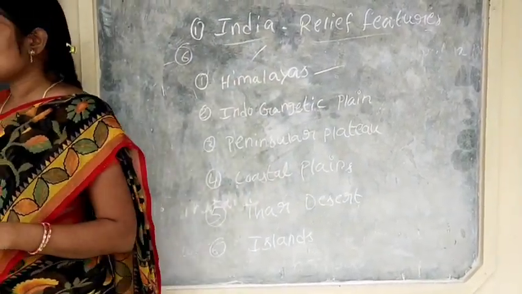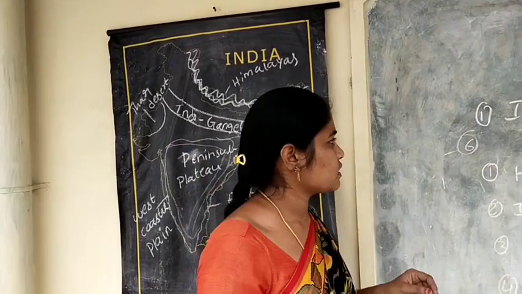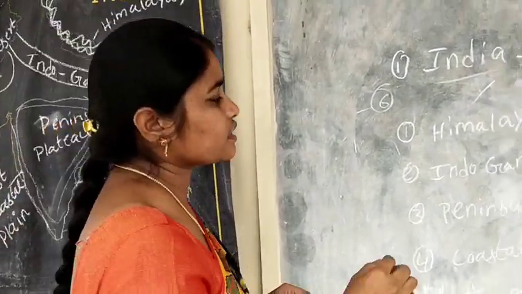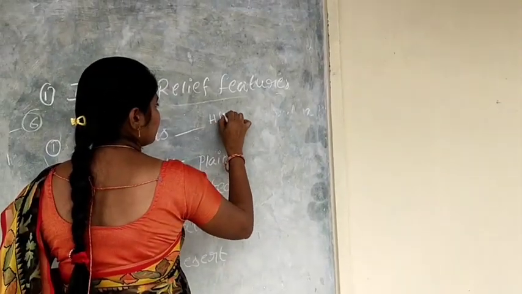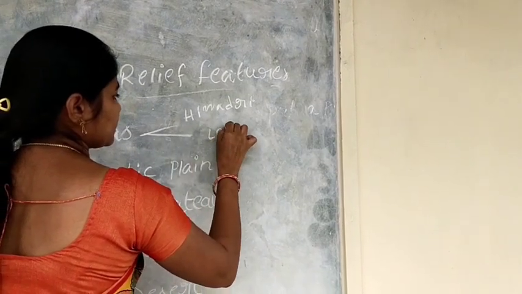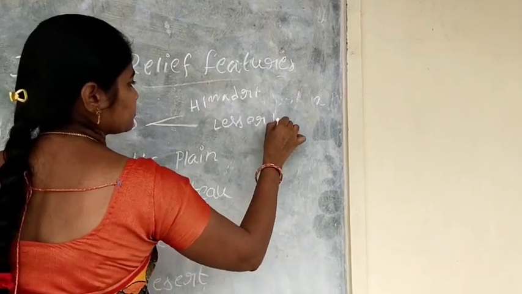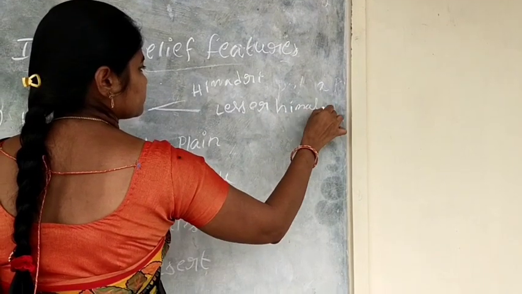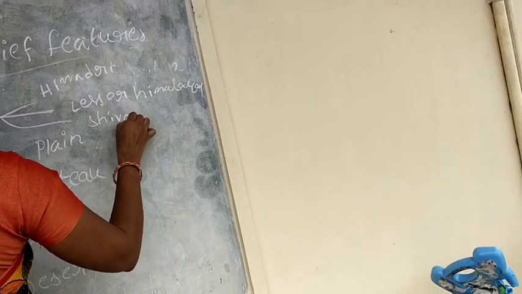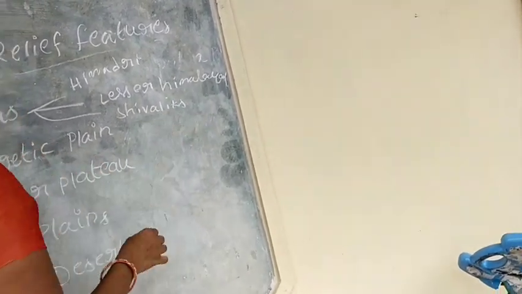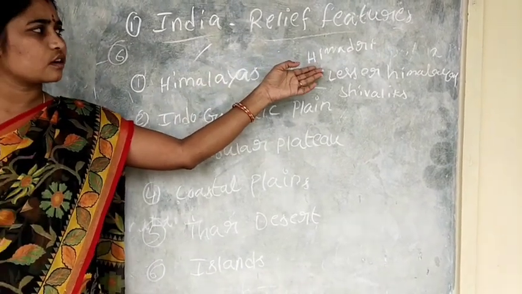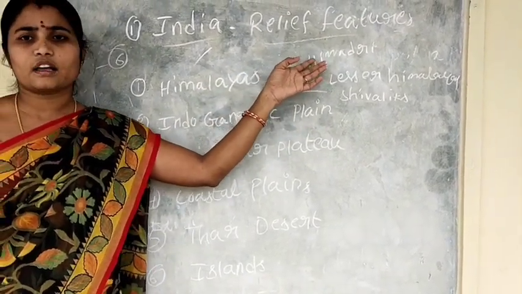The Himalayas have 3 parallel ranges. First one is Himadri, then Lesser Himalayas and Shivaliks. These are the 3 ranges of the Himalayas. Himadri is also known as Greater Himalayas.